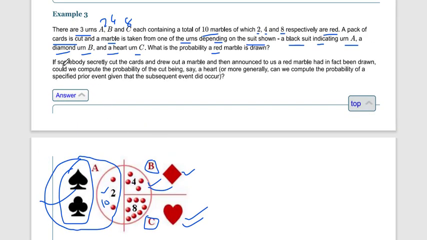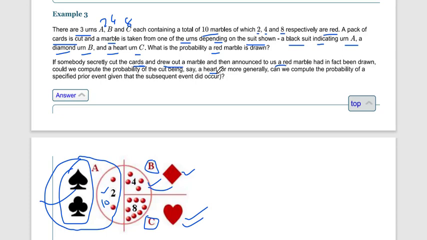Okay, but now if somebody secretly cut the cards and drew out a marble and then announced to us that a red marble had in fact been drawn. Okay, so first of all we have to find out the reverse. So what they have given: someone secretly, not showing us, chooses a card and picks up a marble, a red marble, and announces to us that it is a red marble. Okay, so could we find out the probability of the card being, say, a heart?